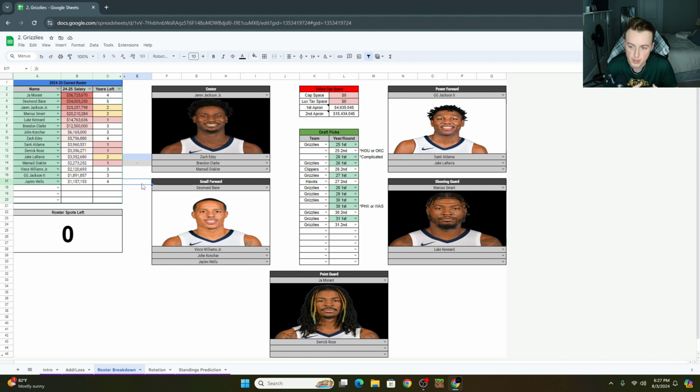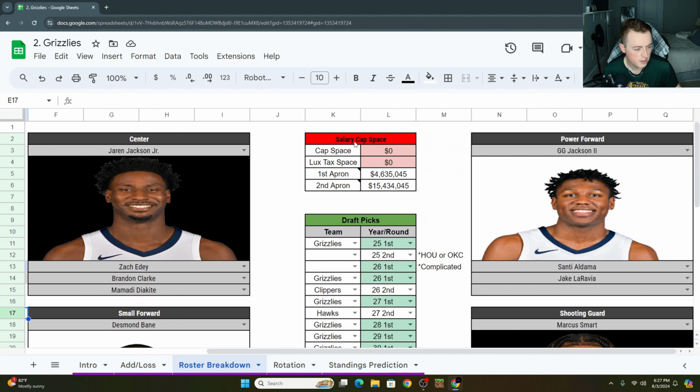We're going to probably spend the most amount of time on this page right here, doing a full diagnostic of the team. Where do we see strengths? Where do we see weaknesses? And just give you a good all-around picture as to where this team's at right now. And let's start off here. Let's start off with salary cap space.